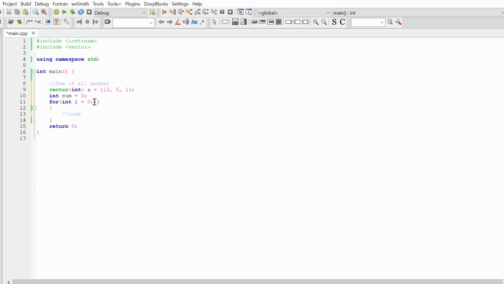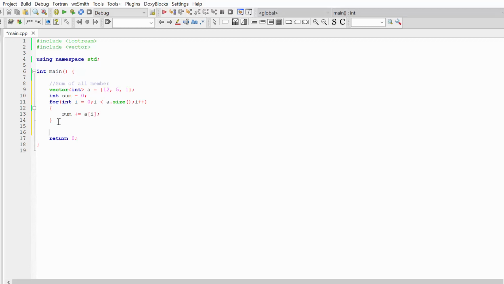So my condition is while i is less than the size of my vector, and the iteration will be i++, and the code I'm going to repeat is sum += a[i]. So in each loop iteration I'm going to add a[i] to my sum.